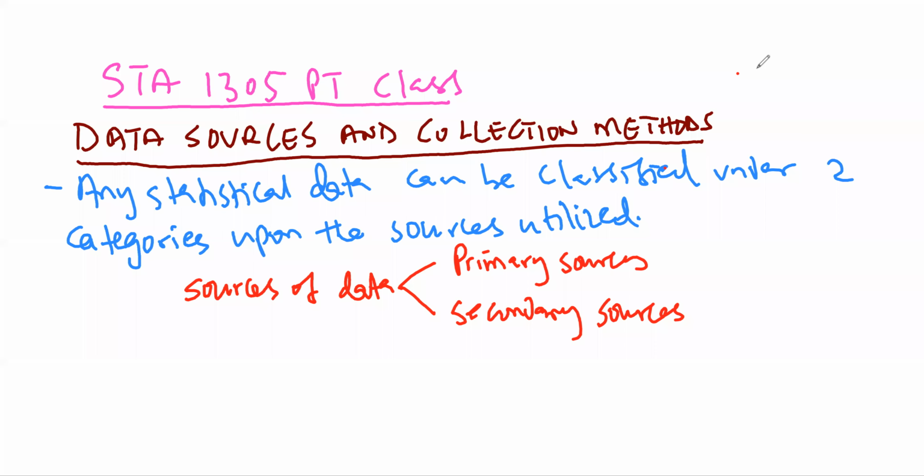Today we are looking at data sources and the collection methods. We shall start by observing that data may be broadly classified into two according to the source. We have two sources of data, the primary and secondary sources. From the primary source, we have the primary data, and from the secondary source, we have secondary data.